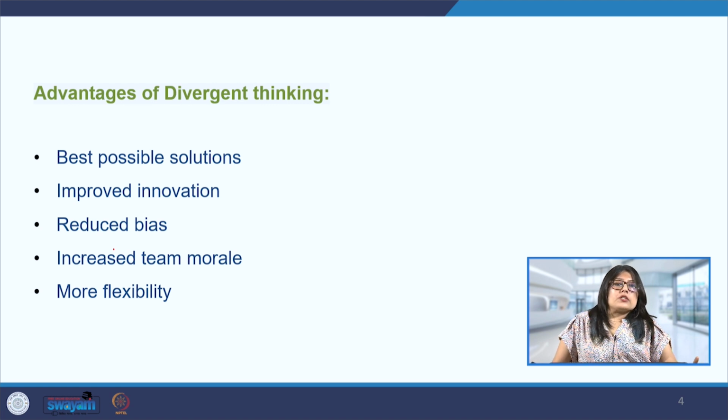We are not just jumping onto the first idea that we may have arrived at logically. We are still in the area of exploration, and this allows the other team members to share their ideas, which in turn helps the morale of the team and the teamwork that is enhanced by this activity. And finally, more flexibility.